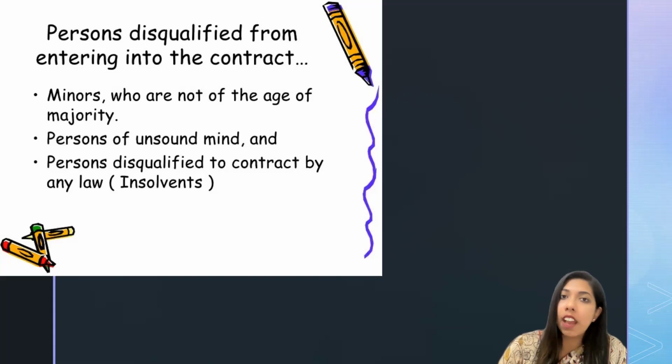That means mentally unfit persons are restricted or disqualified from entering into a contract. The third category is persons disqualified to contract by any law of the land. Mainly insolvents are restricted from entering into a contract. These are the persons who are disqualified from entering into a contract.